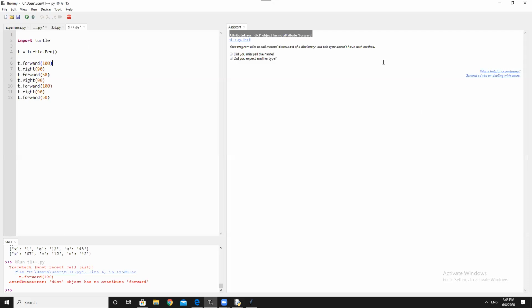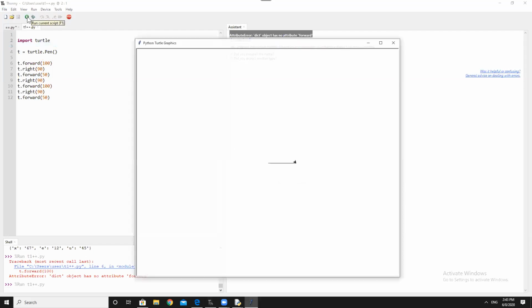No error? In my code? Anything wrong? I must be missing something. turtle, T reset, T forward. Correct, right? Yeah, why is it giving error? Strange. Wait, let me try this. T equal to Pen. Let me try running again.